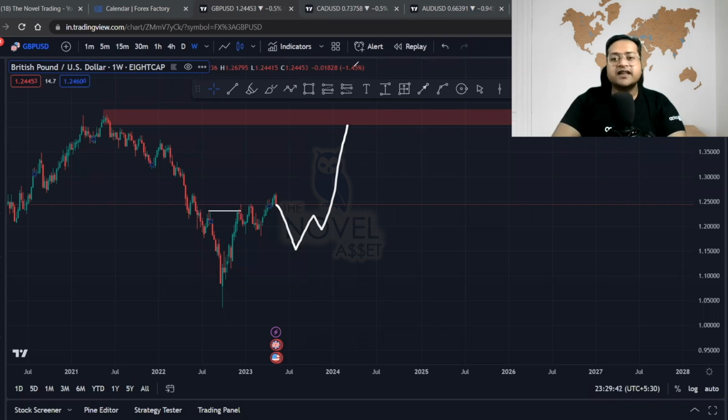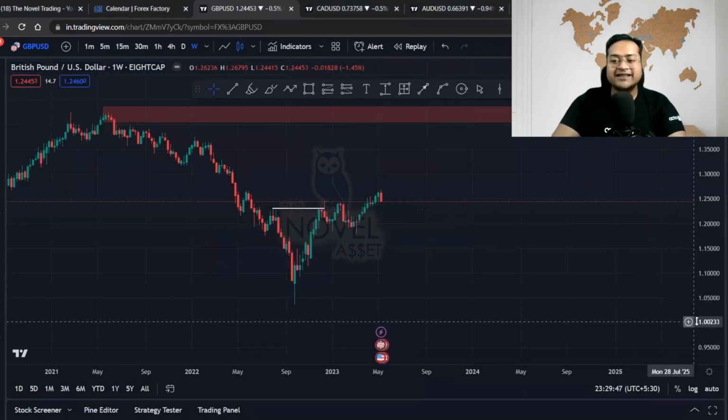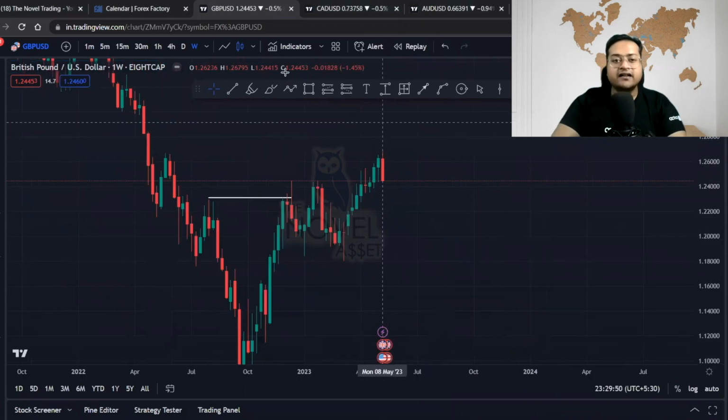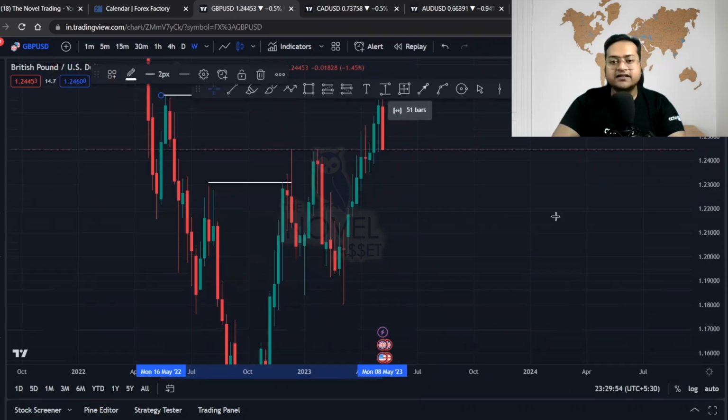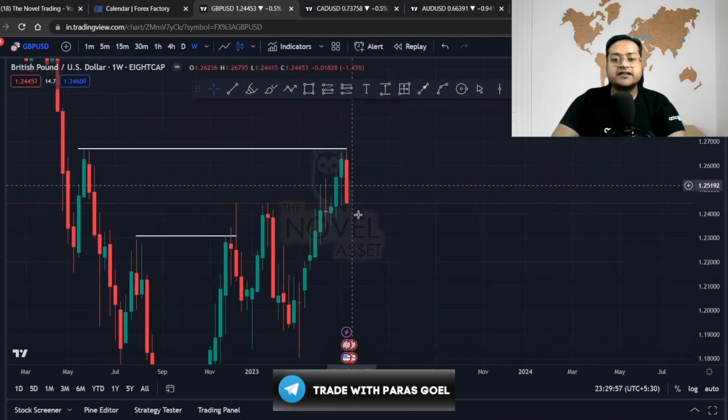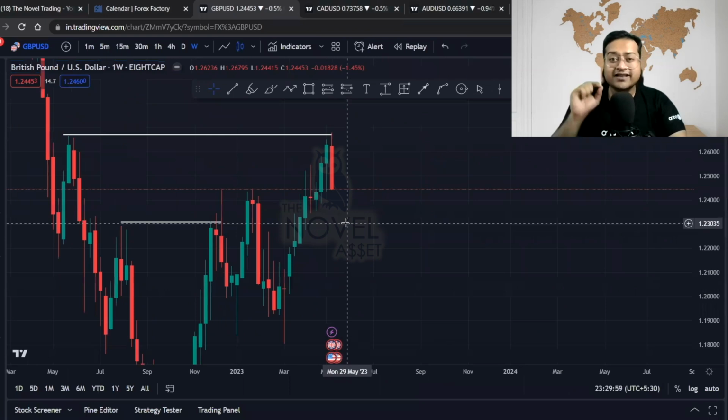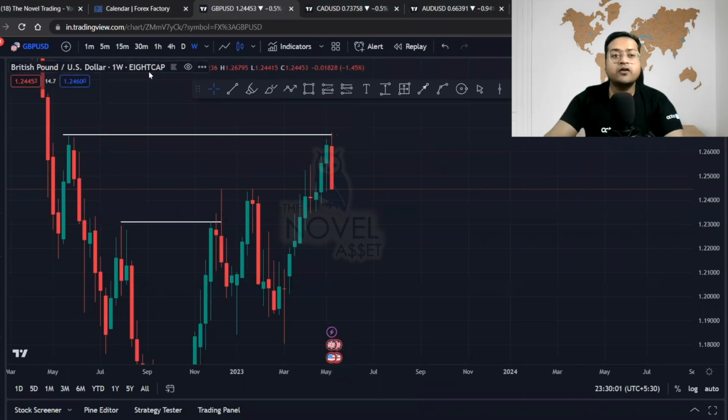So on a weekly basis, we can expect that the market will be moving towards the upside. No doubt in this week, you will see that there was a red candle. And why is there a red candle? If you understand that the price has just taken out this previous liquidity, wicked this out. So price just took out this liquidity, wicked it out, and the price has shown you a good momentum towards the downside. So in this coming week, what we can understand, if we are going on a short-term time frame,